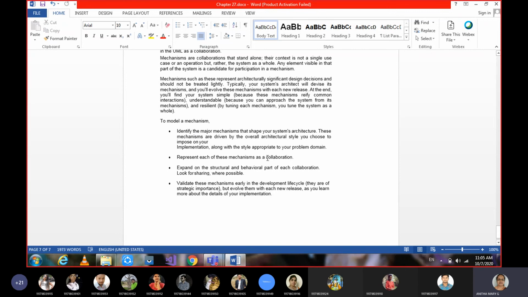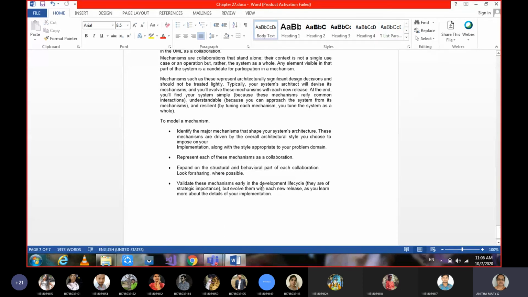Then we represent each of these mechanisms as a collaboration. Whatever procedure you want to carry out as collaborative work, we give it in a collaboration. Based on that collaboration, we give the structural and behavioral parts of each collaboration. Structural is about class diagrams, and behavioral is about sequence diagrams, as we have studied in the chapter.